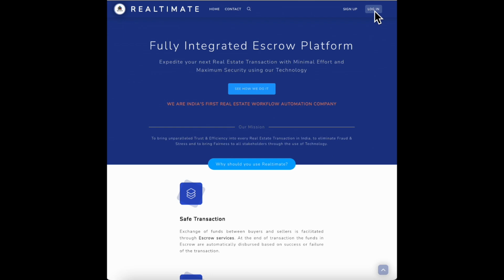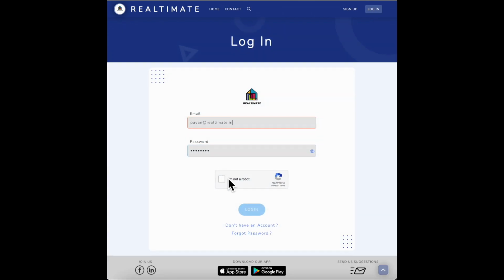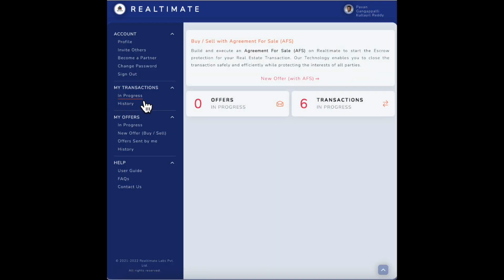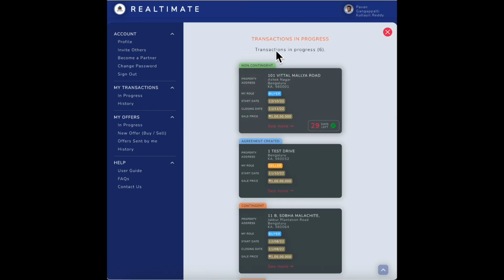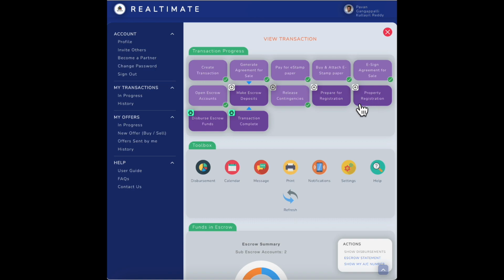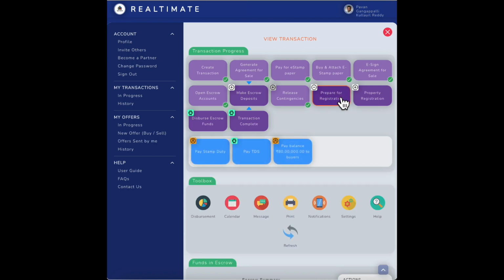So I went offline for a few minutes, and I managed to clear the other contingency, the loan contingency, as well. Let's see what has happened now. When I log in and check out the transaction, now it's become non-contingent. It's moved to a non-contingent status. What it means is that the property is ready for registration, or the process itself is ready for registration. And there are a few things that need to happen for registration: paying the stamp duty, paying the TDS, paying the balance of 80 lakhs or 80% to the sellers.